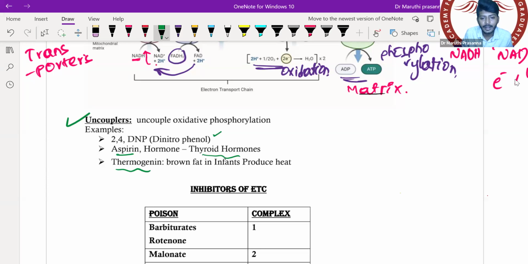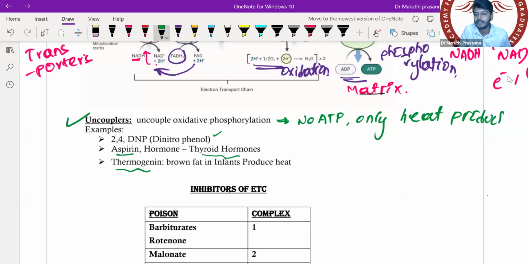So because of uncoupling, the oxidative phosphorylation is uncoupled. If oxidative phosphorylation is uncoupled, the question I have for you: will energy be generated? Yes or no? Will ATP synthesis take place if they are separated? There is no ATP synthesis. If there is no ATP synthesis, only heat will be generated. No ATP production, but only heat production.